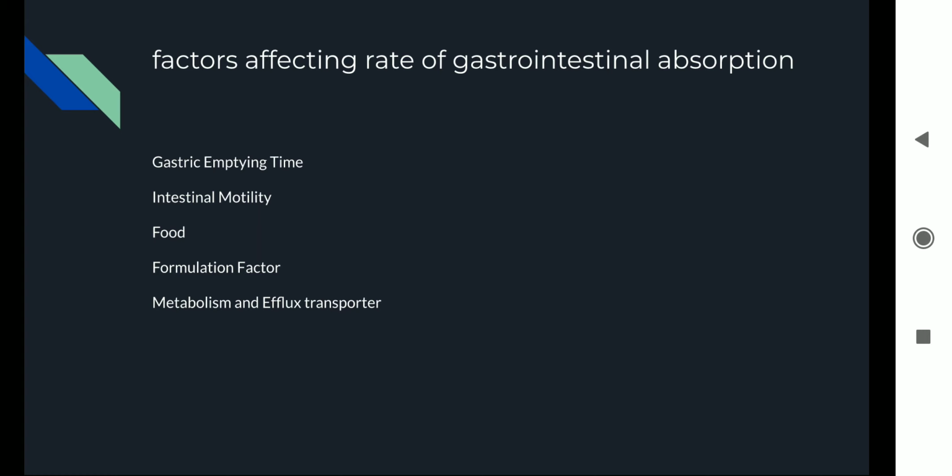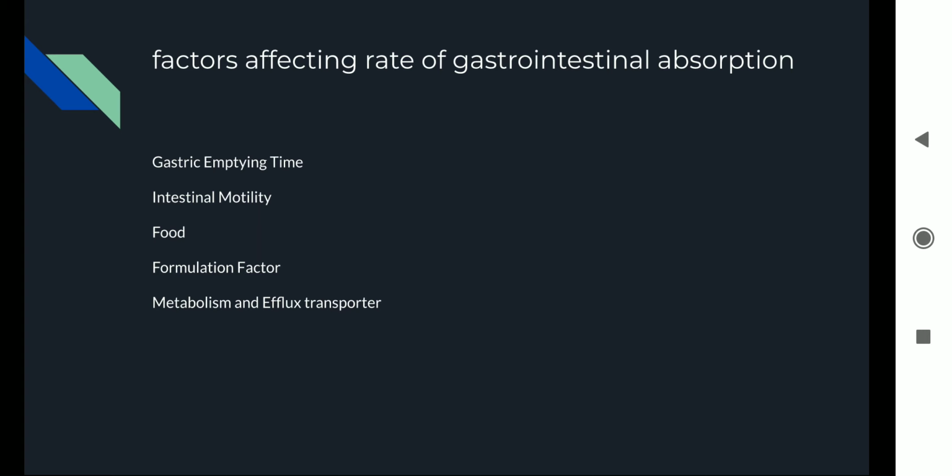Some drugs, such as antibiotics like tetracycline, form complexes with calcium ions in the food or milk you have consumed, and then it cannot be absorbed by the membrane, so the drug will pass away as it is and you will not get its benefit.